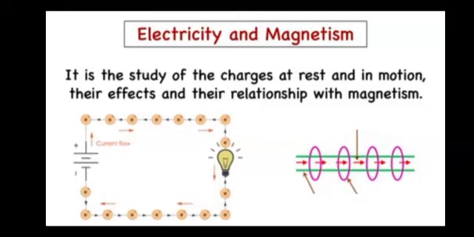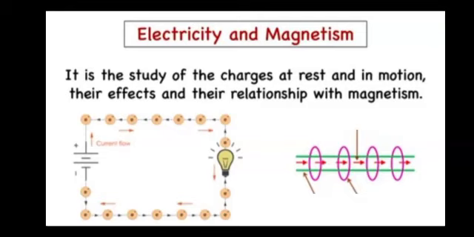The fifth branch of physics is related to electricity and magnetism. It is the study of charges at rest and in motion, their effects, and their relationship with magnetism. In this branch we discuss the movement of charges. For example, if we switch on a bulb, how do charges move from the positive end of the battery to the negative end and flow throughout the circuit? We also discuss magnetism.